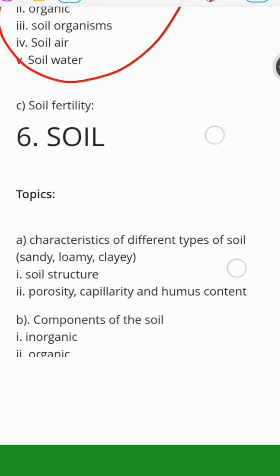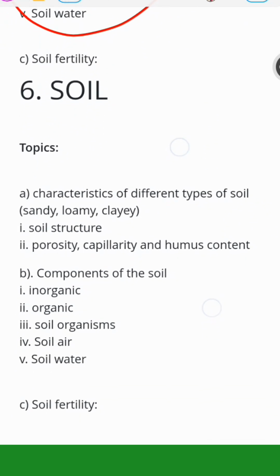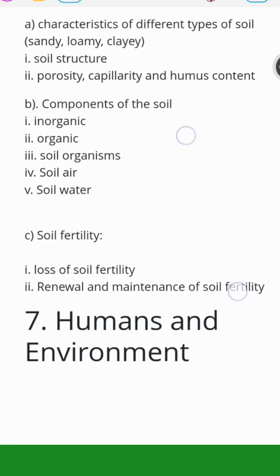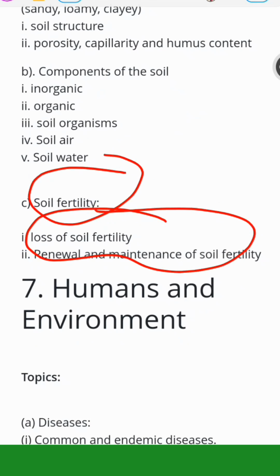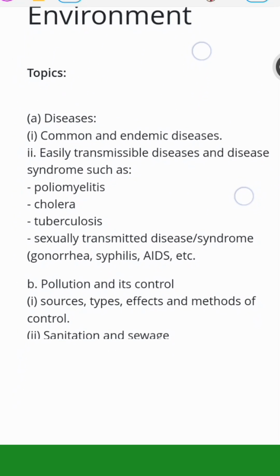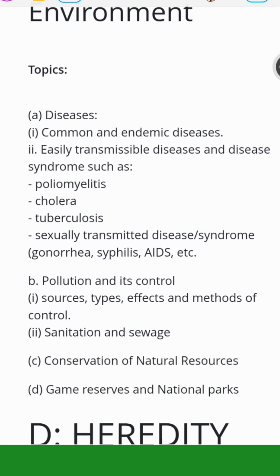Then you also talk about soil itself. The first one was about soil structure. Then soil fertility, loss of soil fertility. What causes loss of soil fertility and how to renew it? Humans and environment. Talk about diseases and common endemic diseases: polio, cholera, tuberculosis. These are diseases to focus on. For the sexually transmitted diseases, you need to focus on gonorrhea, syphilis, and AIDS.